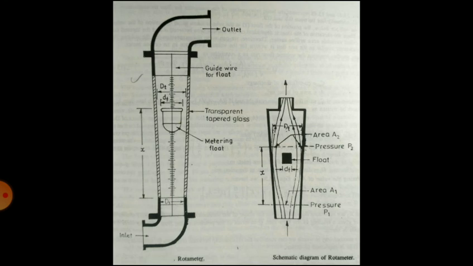When a flow starts in the pipeline and the fluid reaches the float, the buoyant effect of the fluid makes the float lighter.